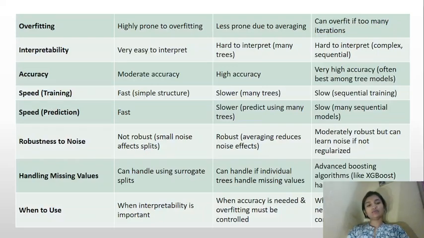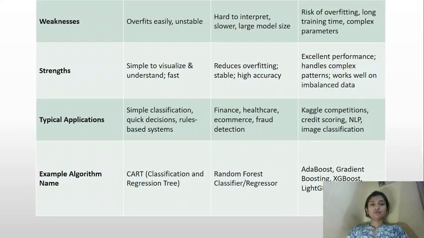When to use a decision tree? When interpretability is important. When to use random forest? When accuracy is needed and overfitting must be controlled. When to use boosting? When highest accuracy is needed in complex tasks and competitions. Weakness of a decision tree: it overfits easily and is unstable. Weakness of random forest: hard to interpret, slower, large model size. Weakness of boosting: risk of overfitting, long training time, complex parameters.